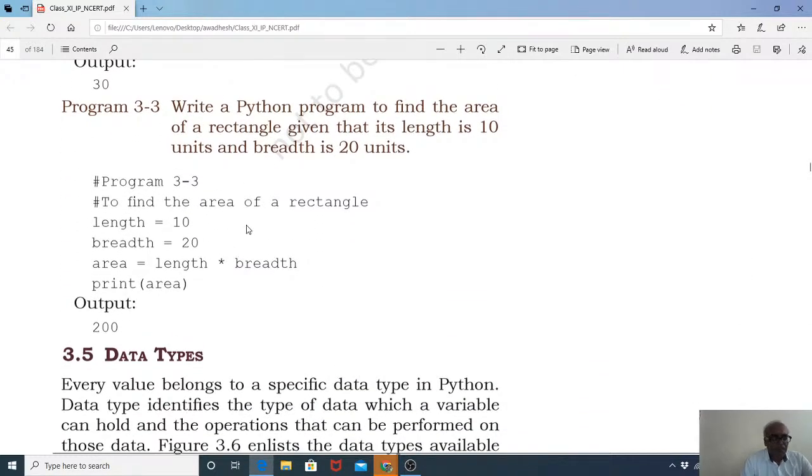Similarly, they have written one more program, 3.3, in the textbook, to find the area of a rectangle. Length is equal to 10, breadth is equal to 20, area is length star breadth. So we are going to print area, with circular brackets. The output you are going to get is 200. So length is a variable, breadth is a variable, and area is also a variable.